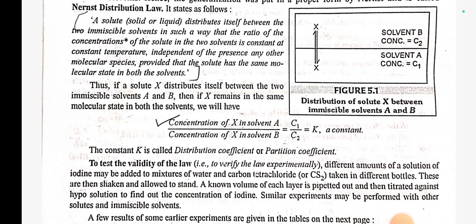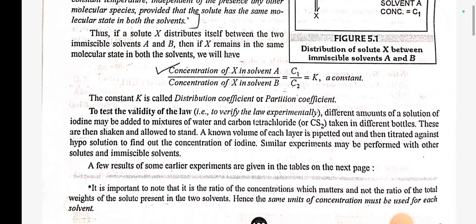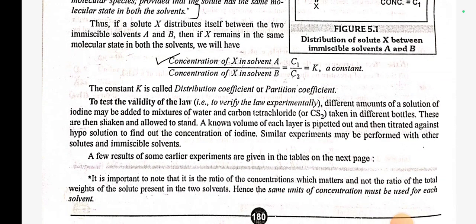To test the validity of the law, that is, to verify the law experimentally, different amounts of a solution of iodine may be added to a mixture of water and carbon tetrachloride or CS2 taken in different bottles. These are then shaken and allowed to stand. A known volume of each layer is pipetted out and then titrated against hypo solution to find out the concentration of iodine. Similarly, experiments may be performed with other solutes and immiscible solvents. A few results of some earlier experiments are given in the table.